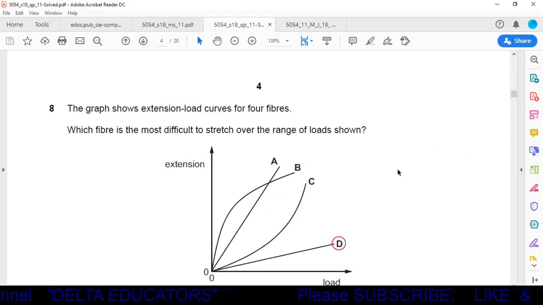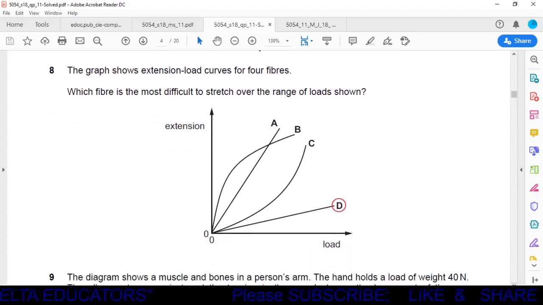Question number 8. The graph shows extension load curve of 4 fibers. Which fiber is the most difficult to stretch over the range of the loads shown? Okay, the topic is related with Hooke's law.